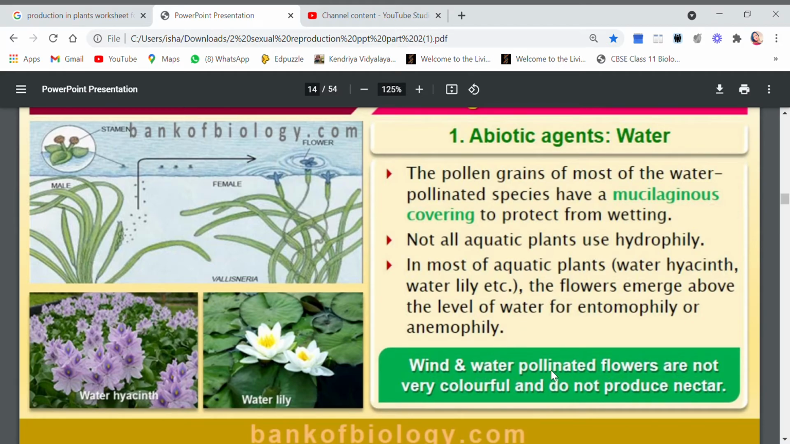Wind and water pollinated flowers are not very colorful, of course, and they do not produce nectar because they are not attracting anyone. They do not need to give anyone any kind of reward or exchange offer, because both of them are abiotic agents. They do not want any kind of reward from the flowers, right? So they are not very colorful and they do not produce nectar. So this is all about hydrophily.